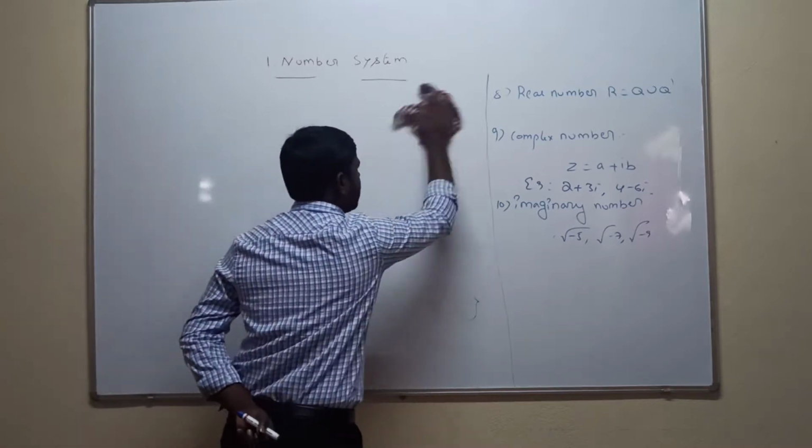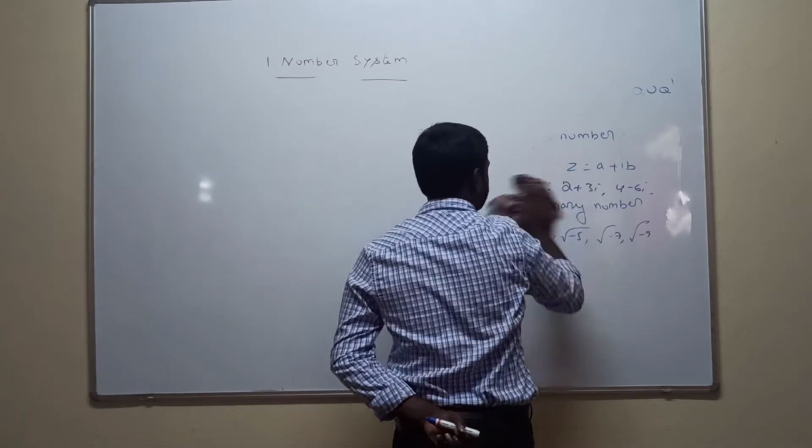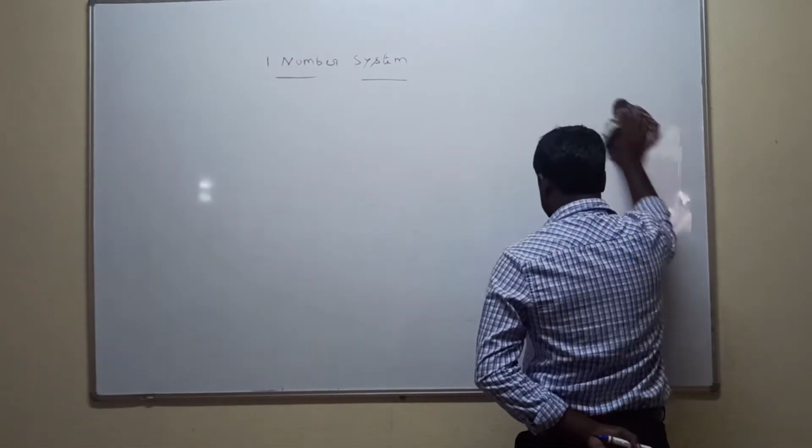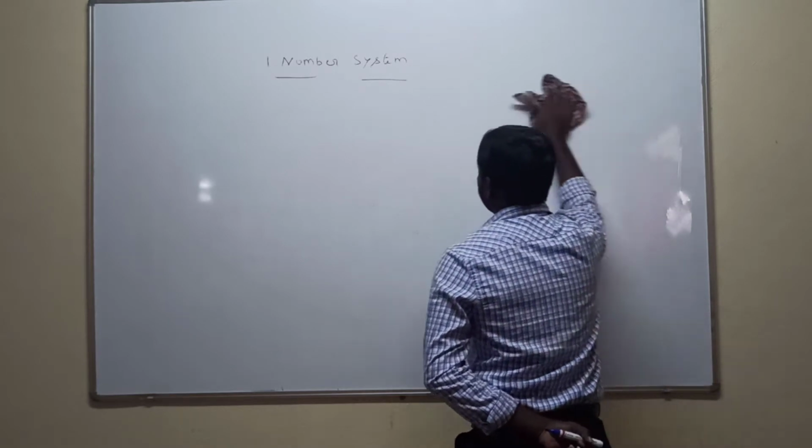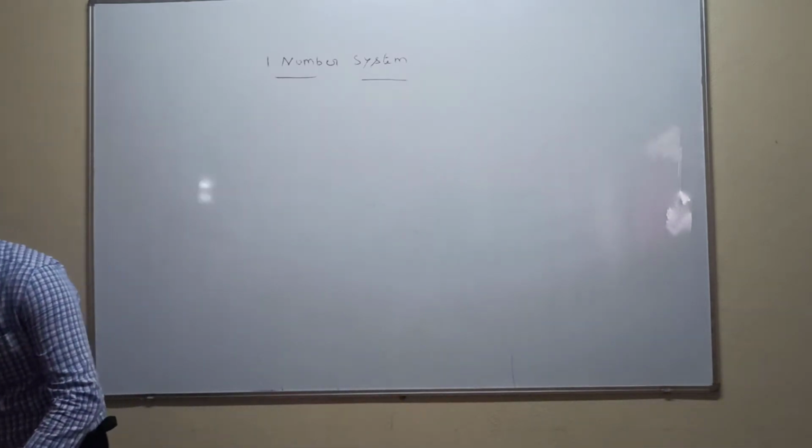So how do we represent numbers by decimals? Decimals represent either terminating numbers or non-terminating numbers.